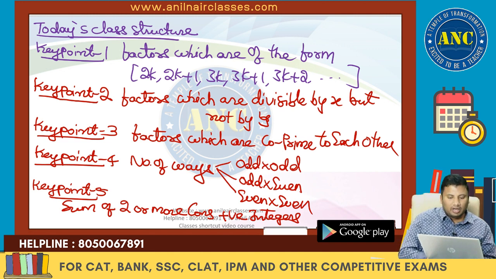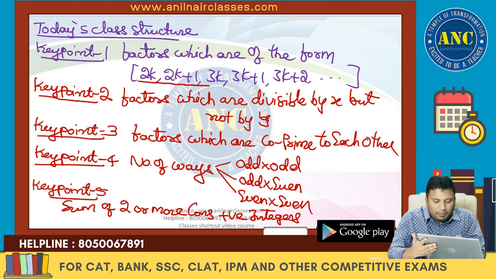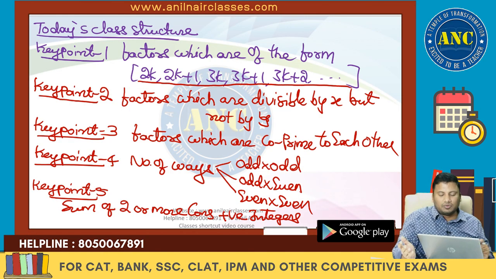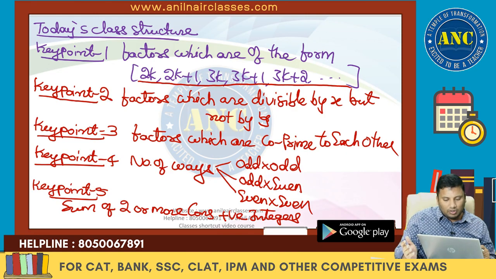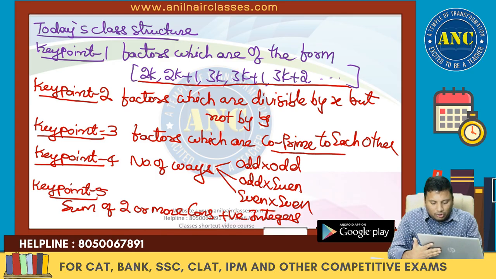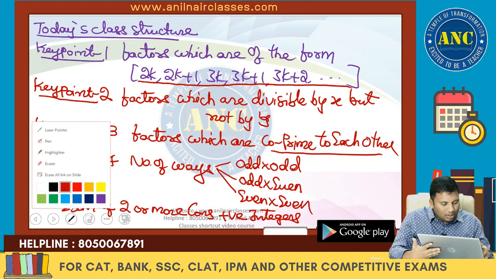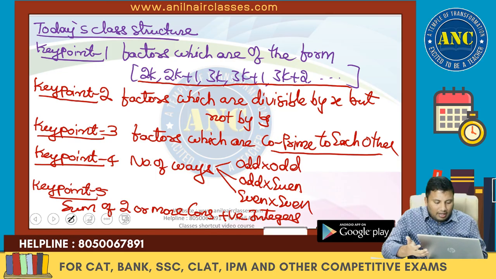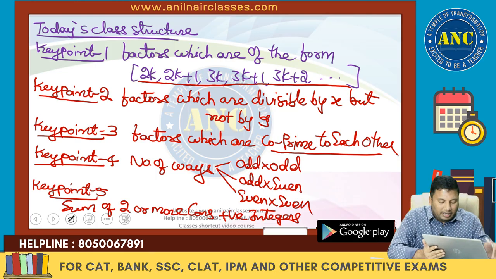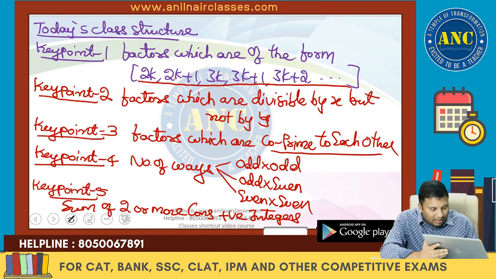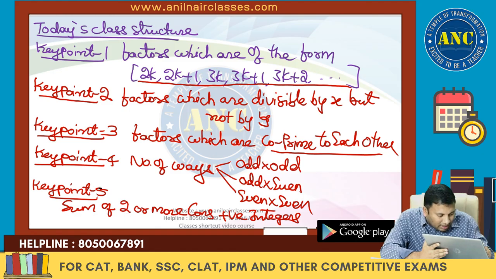Key point 1: how to write the factors which are of the form 2k, 2k plus 1, 3k, 3k plus 1, 3k plus 2, and so on. Factors which are divisible by x but not by y. Factors which are co-prime to each other. How to write the number in the form odd into odd, odd into even, even into even. In fact, it is key point number 7 actually.